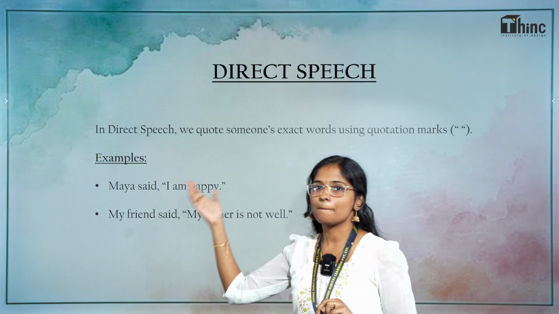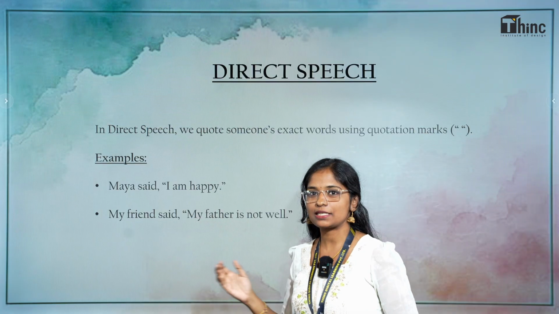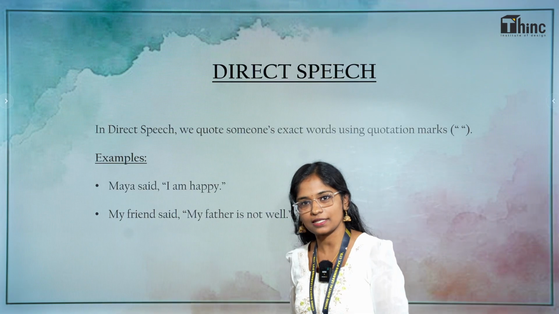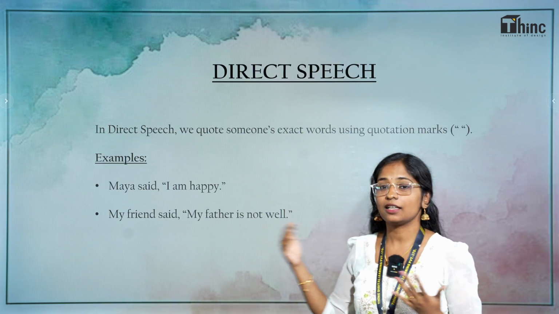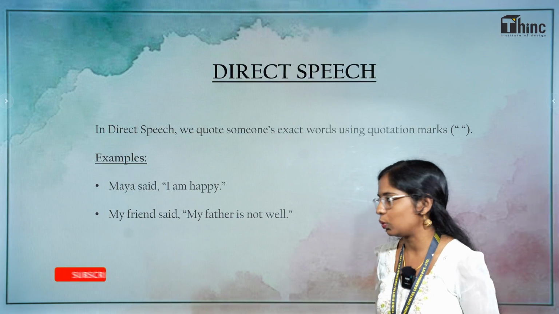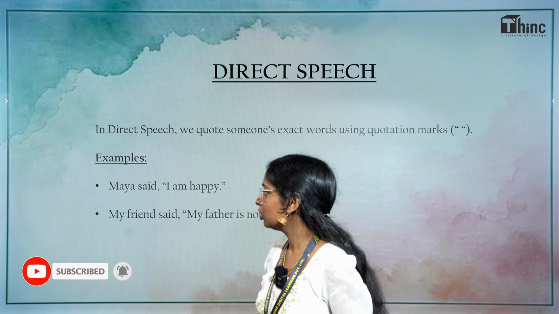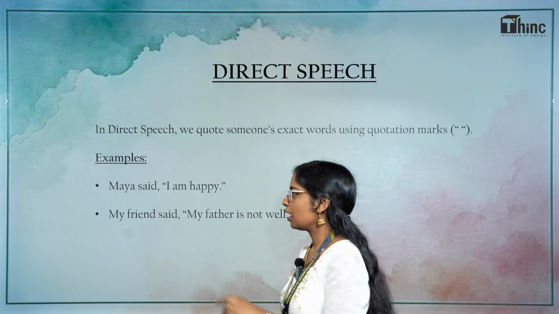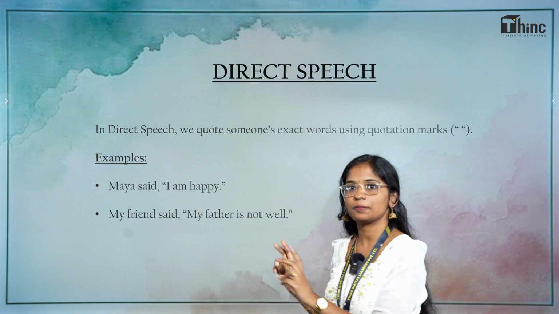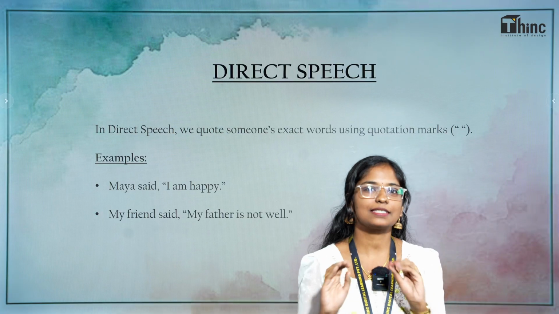For example, Maya said, "I am happy." You can see here the words "I am happy" said by Maya. So we write it as it is, just like how the person says. So this is direct speech. Another example, my friend said, "My father is not well." And one thing you have to keep in mind is when you are writing direct speech, you have to use punctuation. After the person said, you have to put a comma, and the exact words that the person said should be inside the quotation marks. Plain and simple. This is direct speech.